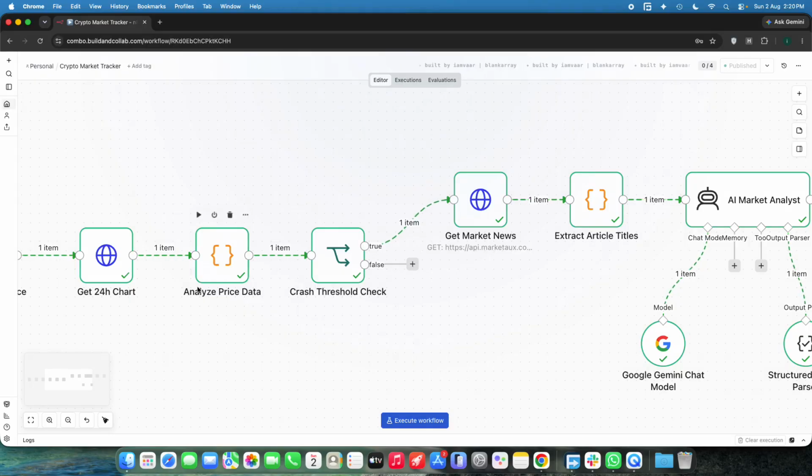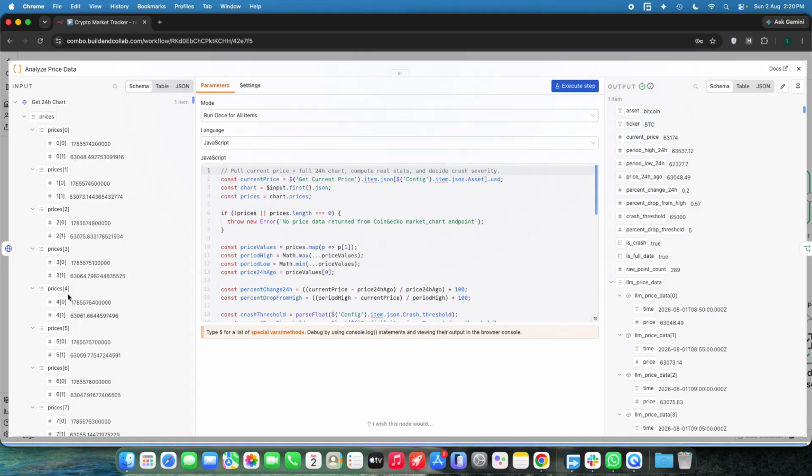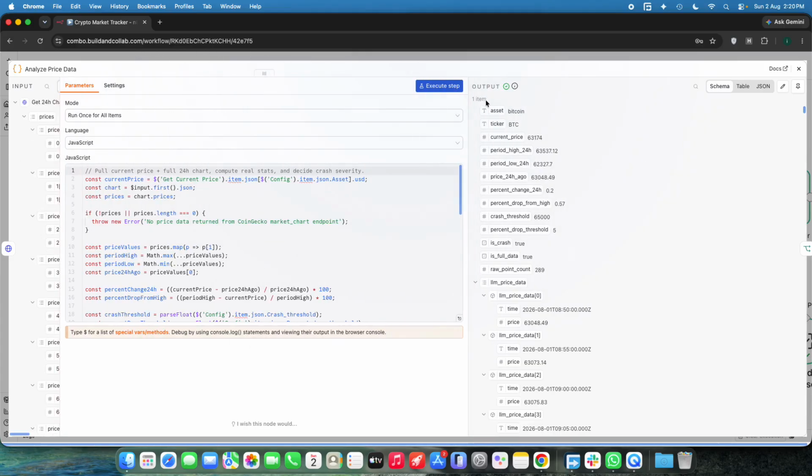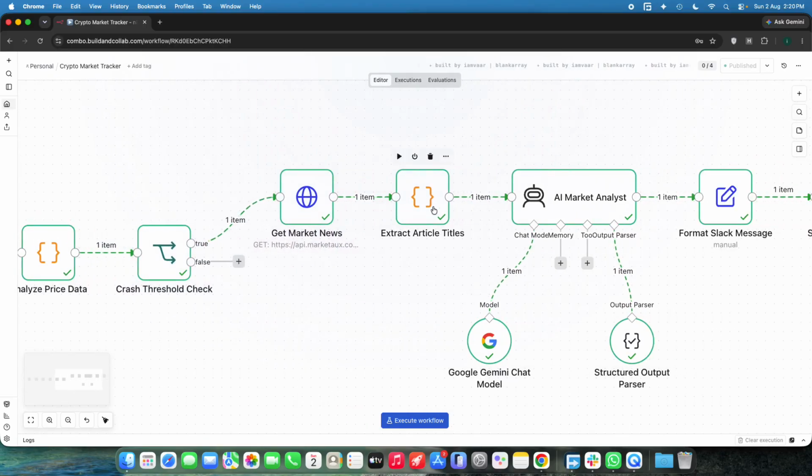Okay. After that, this is the code node that will convert the raw data like this to this, completely structured. So highs and lows, the 24-hour price change, the price drop percentage, the crash threshold, the percentage drop threshold, and everything. It will completely convert the unstructured data into completely structured information like this.